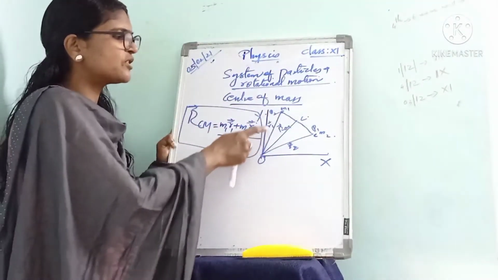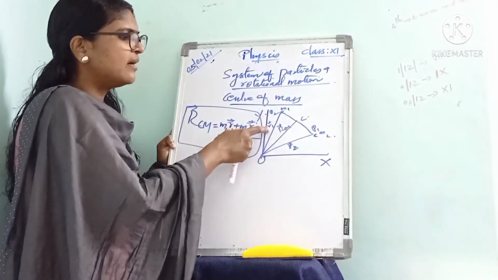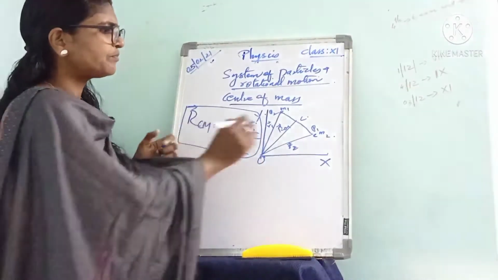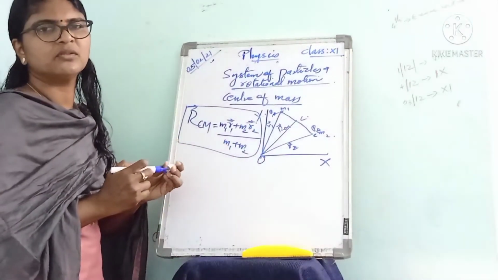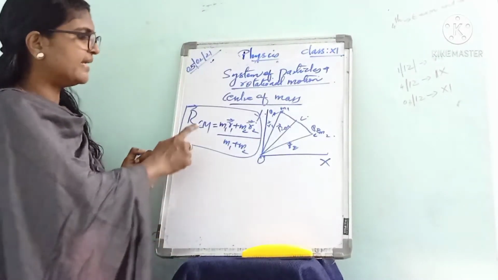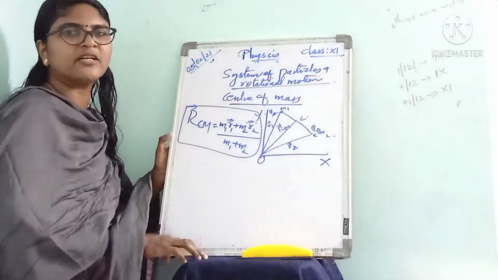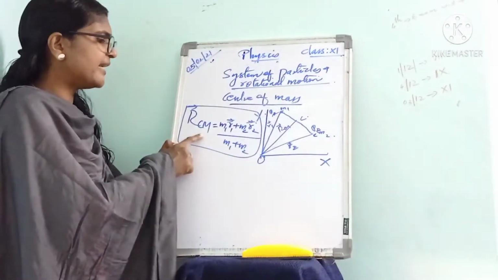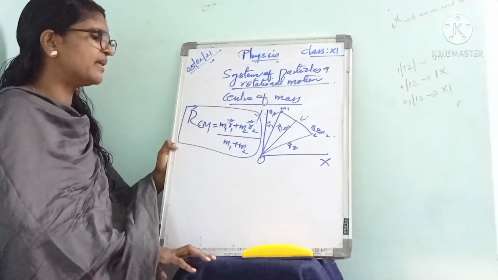Let R1 be the position vector of the particle P1 with respect to the origin, and R2 be the position vector of the particle P2 with respect to the origin O. And the position vector of the center of mass C is RCM. Then the position vector of the center of mass C of the two particle system can be represented as RCM is equal to M1 R1 plus M2 R2 divided by M1 plus M2.